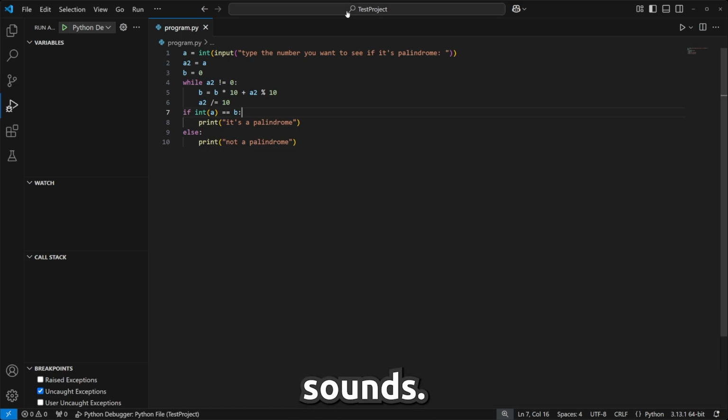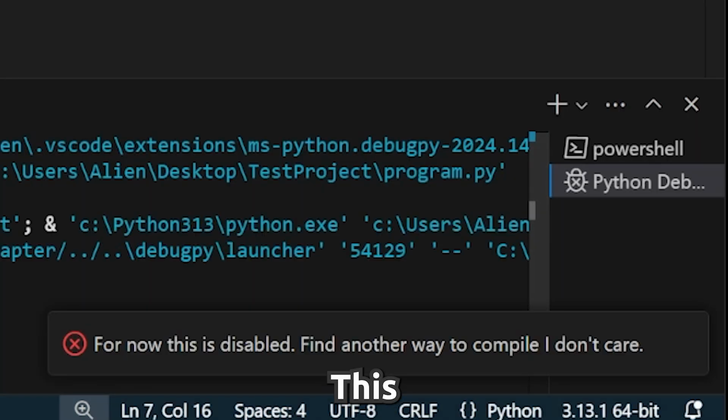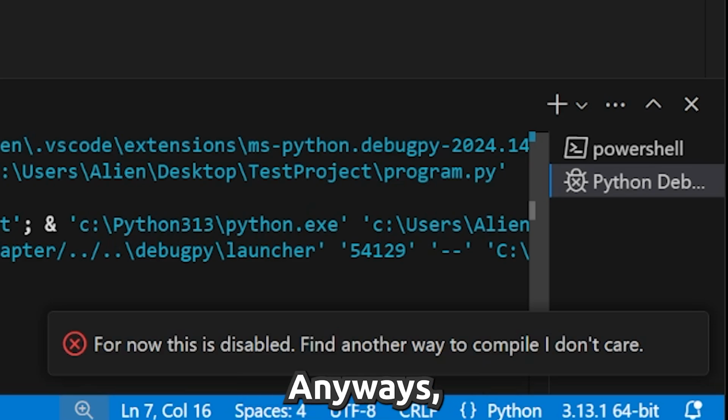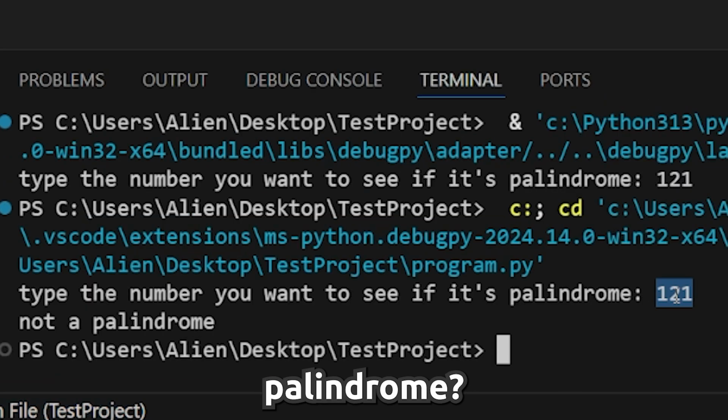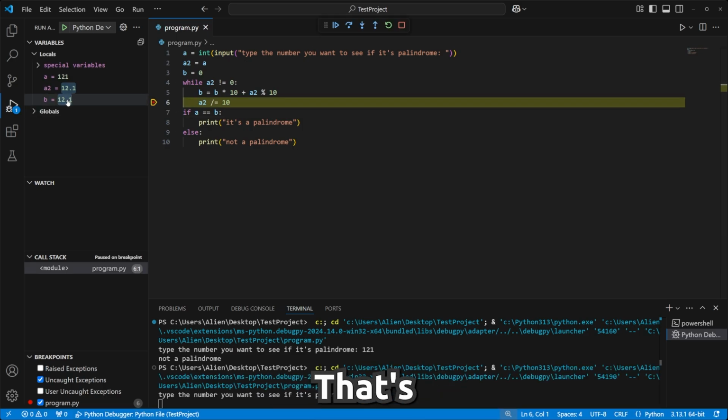You can also hear the sounds. So, let's compile. Oh, yeah, this is more of an inconvenience. Anyways, why is 121 not a palindrome? Let's add a breakpoint. Oh, that's why.